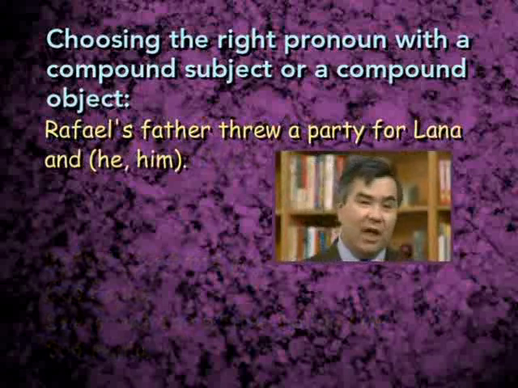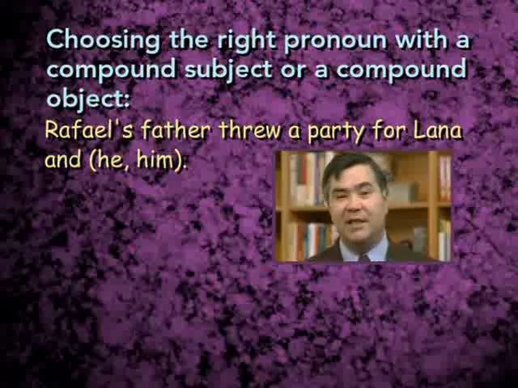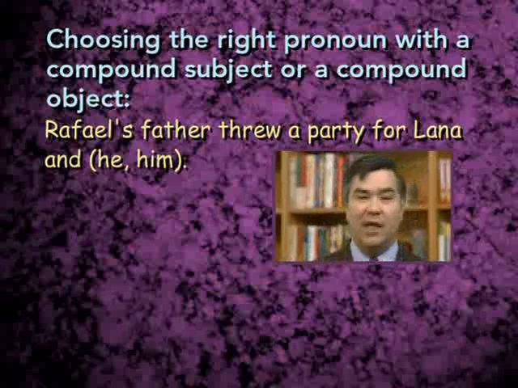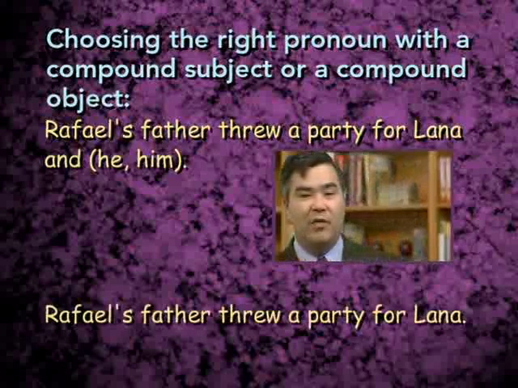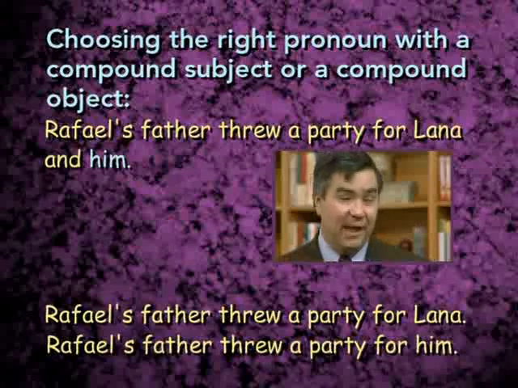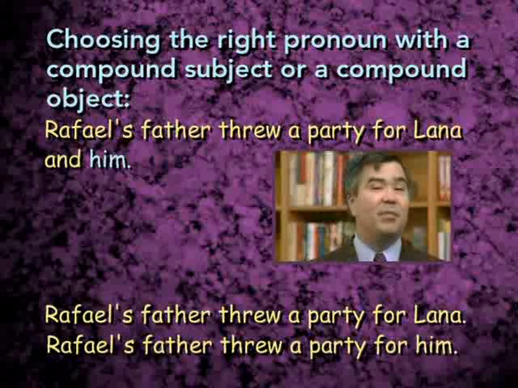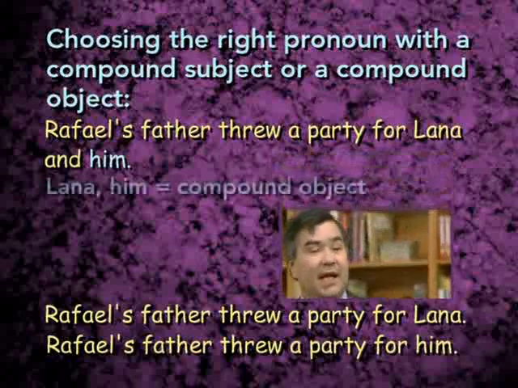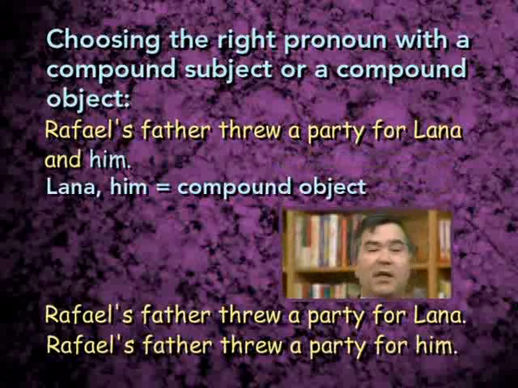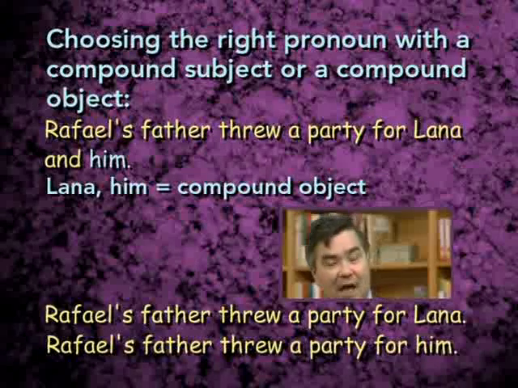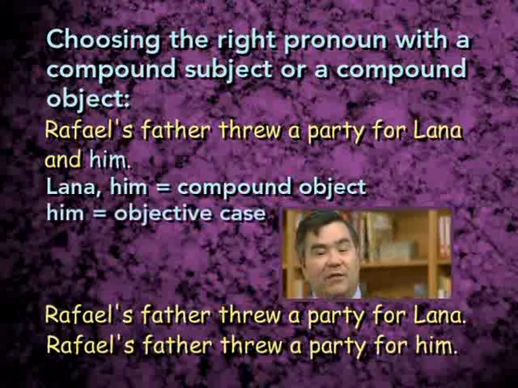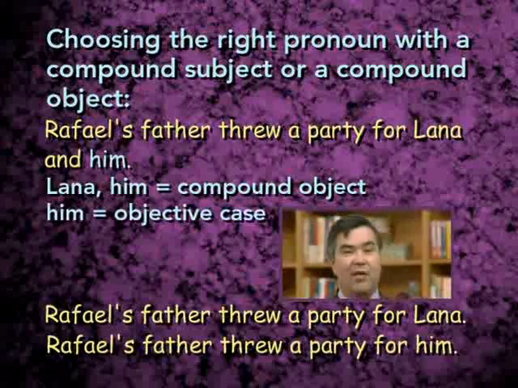Once again, if you're not sure which is correct, break the sentence into two, and then it'll be fairly obvious whether we're dealing with a subject or an object. Raphael's father threw a party for Lana. Raphael's father threw a party for him. This is the object of the preposition for. It is a compound object, Lana and him. When you break it into two, it becomes clear that him is the object of the preposition and therefore should be in the objective case. Him is correct rather than he.